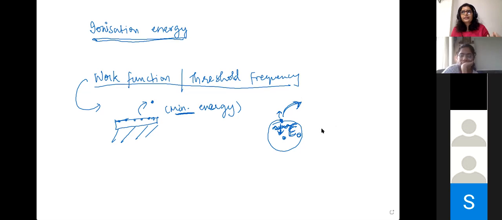It's a continuum. If you give that minimum, then the force of the nucleus is no longer holding it. If you give anything more than that, it has the power to gain a certain amount of velocity and move further away. So if you give equal, then this is just cut off. If you give anything more than that, this is cut off, plus it goes far away. So anything more than that, that's why we say that's kinetic energy. Yeah, anything more than that, that extra becomes kinetic energy.